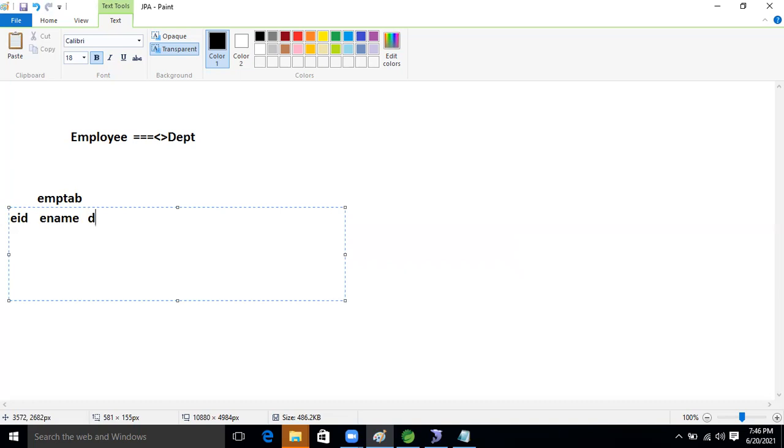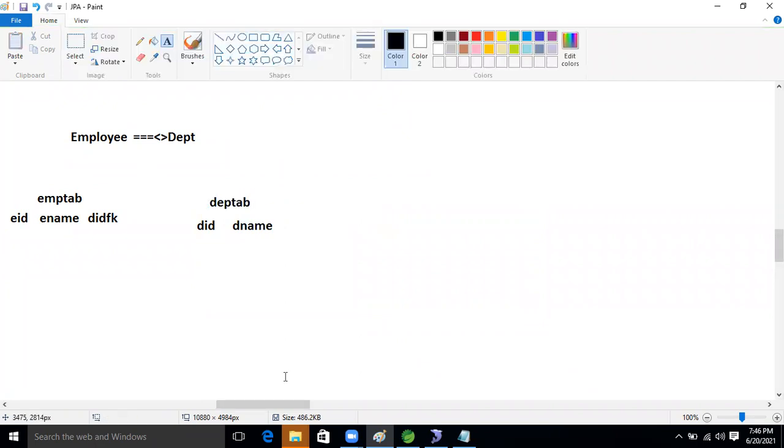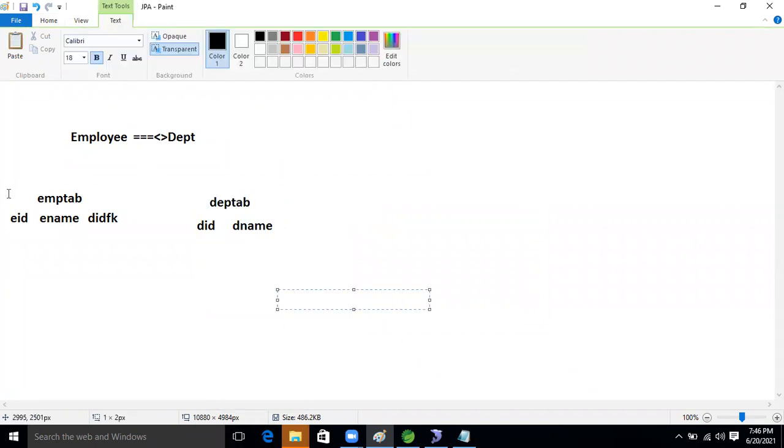Then DID FK is there. This is the foreign key, and this is the child table, guys. In the child table, DID and D name, these two properties are there. And this is the department, DEPT table. So I'm going to perform based on these two tables.